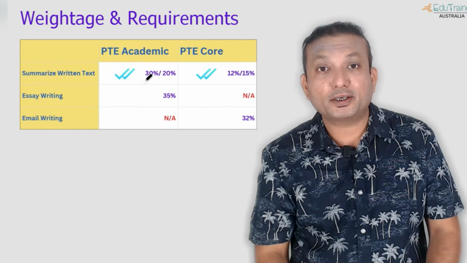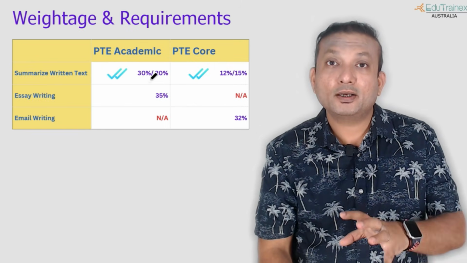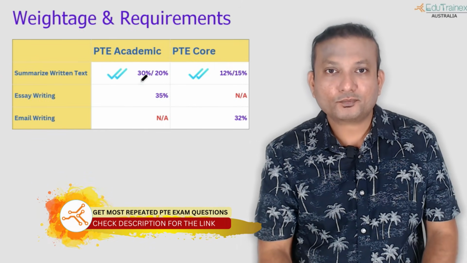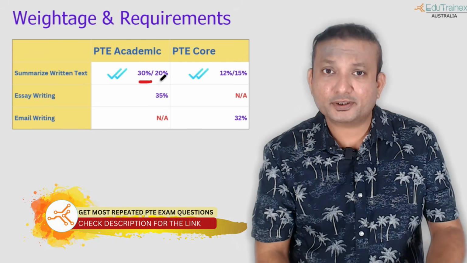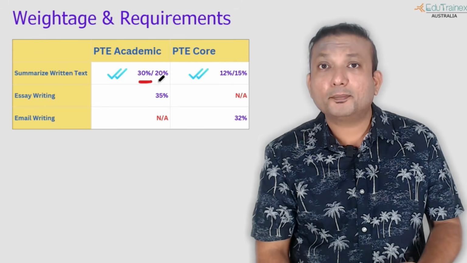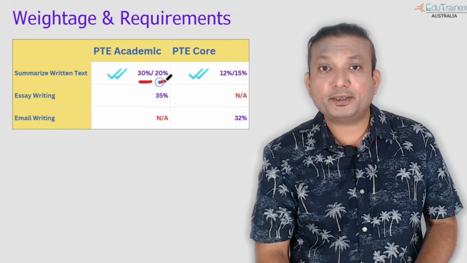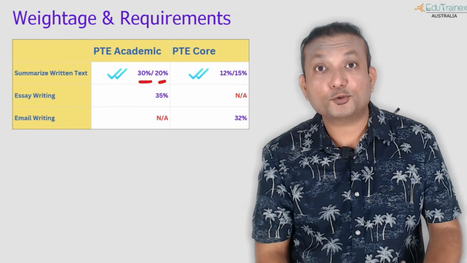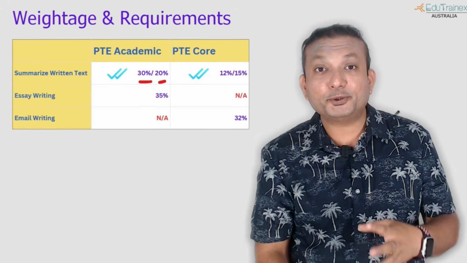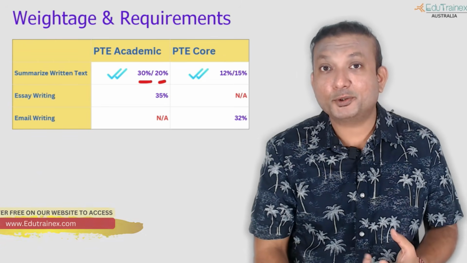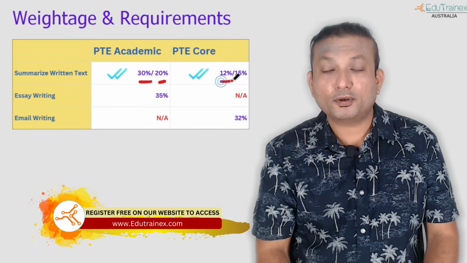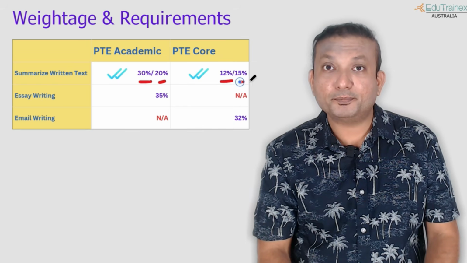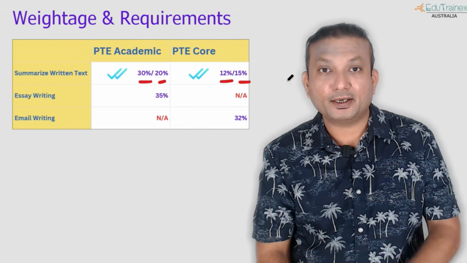So this is an important task that you should make hay while the sun shines. Very easy. You can use a combination of sentences to form your responses. 30% marks to your writing and 20% marks to your reading as well. So for those of you who are struggling with reading module, summarize written text is your answer. It can easily boost your reading scores. Similarly for core, not that much, 12% and 15% respectively for writing and reading.